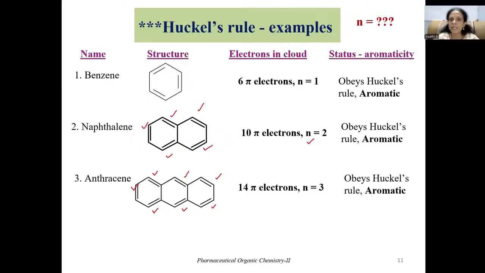Now from this particular table, can you make out what n is here? In the case of benzene, we got n is 1. In naphthalene, we got n equals 2, and anthracene n equals 3. So you might have guessed it right. Yes, n is the number of rings here. In the case of monocyclic rings such as benzene, we get n equals 1. Bicyclic fused rings such as naphthalene consist of 2 rings. And in the case of anthracene, because it is a tricyclic system, we got n equals 3. So this is in the case of neutral species.